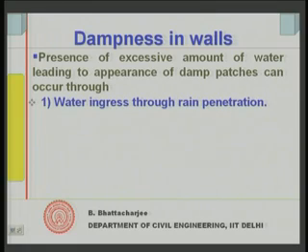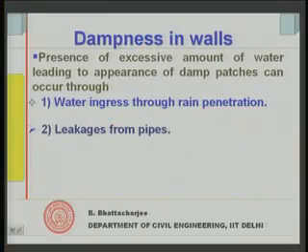Otherwise, the presence of moisture per se may not be dampness all the time, because chemically combined water is always there in many cementitious materials. In bricks also a little absorbed water could be there, but it may not be a problem in terms of dampness. Dampness means that you must have the appearance of damp patches as well, and this can be caused through water ingress from rain penetration. This is one major cause. Then it can be due to leakages from pipes, excess water coming in from there.